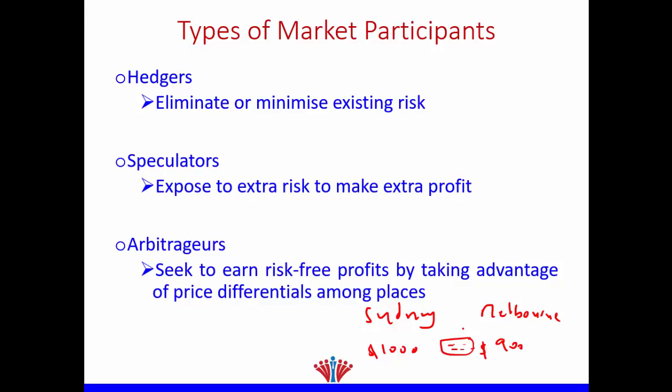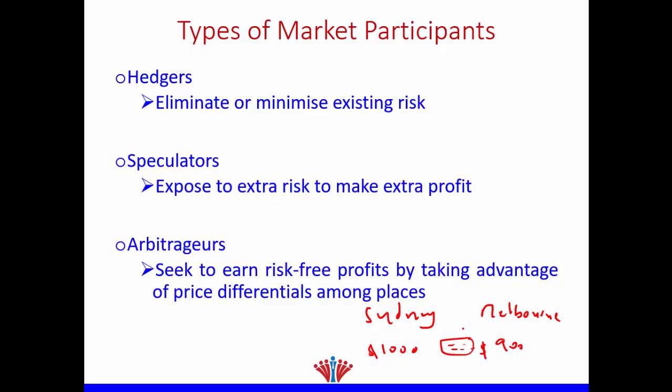So, do they need the product? No, they don't need the product, but they enter the market to make profit. Therefore, we could say that hedgers and arbitragers share some features. What are these features? Hedgers would like to eliminate or reduce risk. Arbitragers don't take risk.